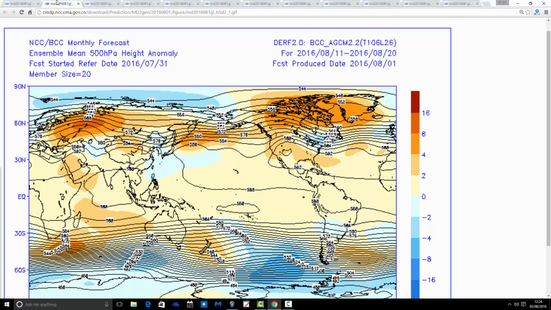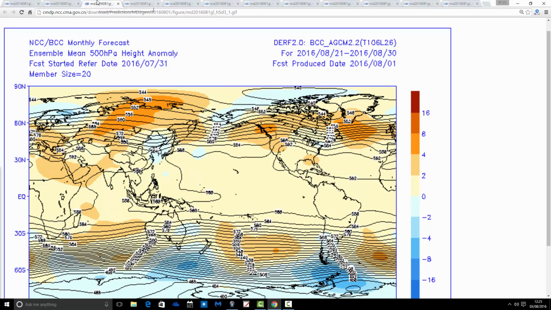The next 10-day period is from the 11th through to the 20th of August, also looking unsettled. We've got an area of above average heights around Greenland and a trough of low pressure underneath it. So that looks a bit grim, actually. That would be quite unsettled indeed through that middle 10 days of the month. I think we could expect further showers, if not longer spells of rain. And I would have thought temperatures are likely to be quite disappointing as well, because the wind would be coming down from the north with that one.